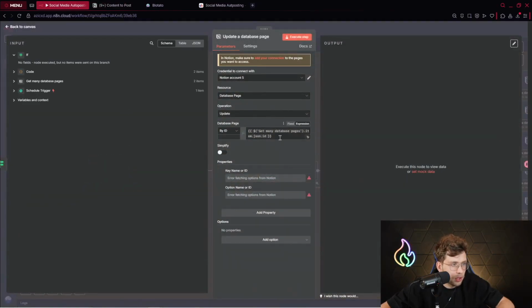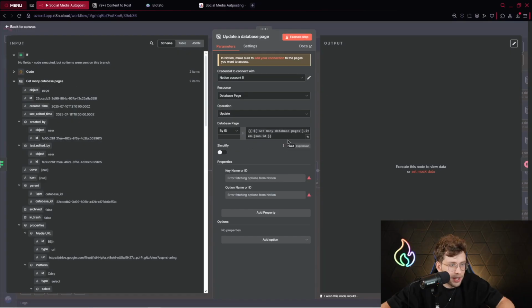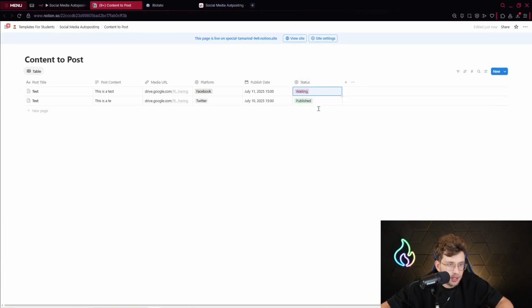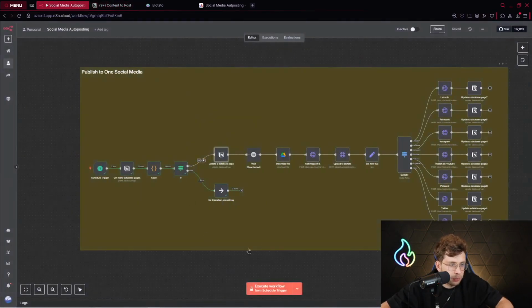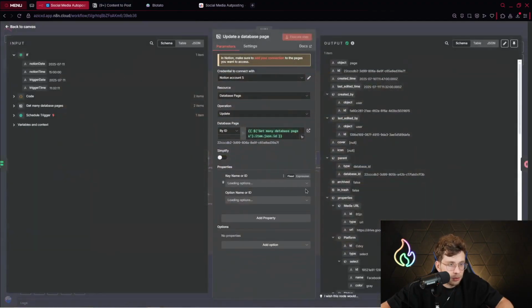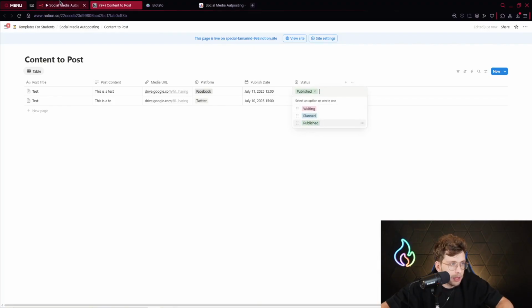So it's pretty straightforward. It looks like this. Let me execute the previous nodes. So here we just get many database pages. So now maybe let me execute the entire workflow. So you see exactly the specific nodes, outputs, and so on. So now I can execute the workflow and then wait for this specific step. So it works, perfect. So here, as you can notice, we've got our ID. And right there, we check the status and we mark it as planned. So again, we've got 3 statuses here, waiting, planned, published.